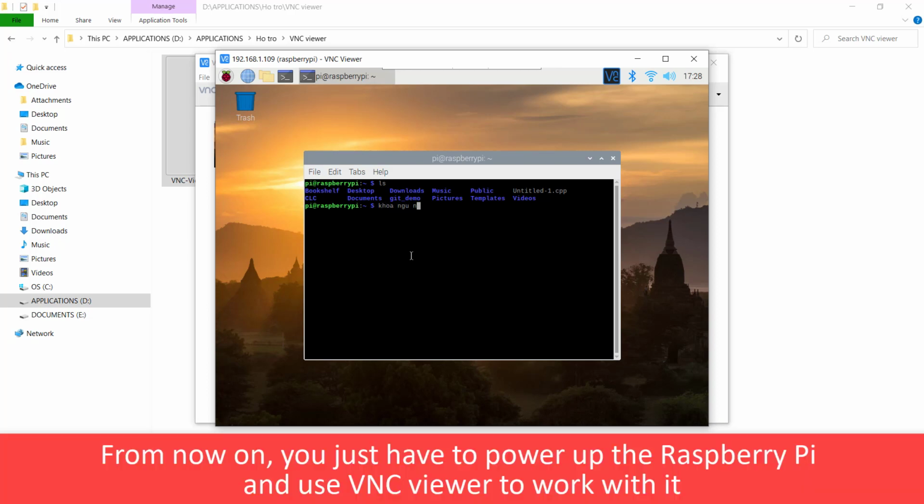From now on, you just have to power up the Raspberry Pi and use the VNC viewer to work with it.